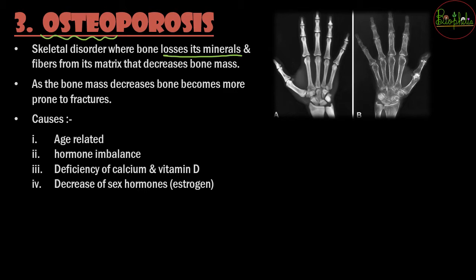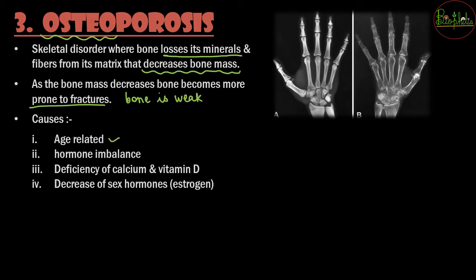When the fibers and matrix, meaning what makes the bone, are lost, that means the bone mass is going to decrease, meaning the weight of the bone is going to decrease. The bone mass is decreasing, so the bone is becoming more prone to fractures. So the bone is becoming weak. Once the bone is weak, fractures occur much more easily, and this can be an age related